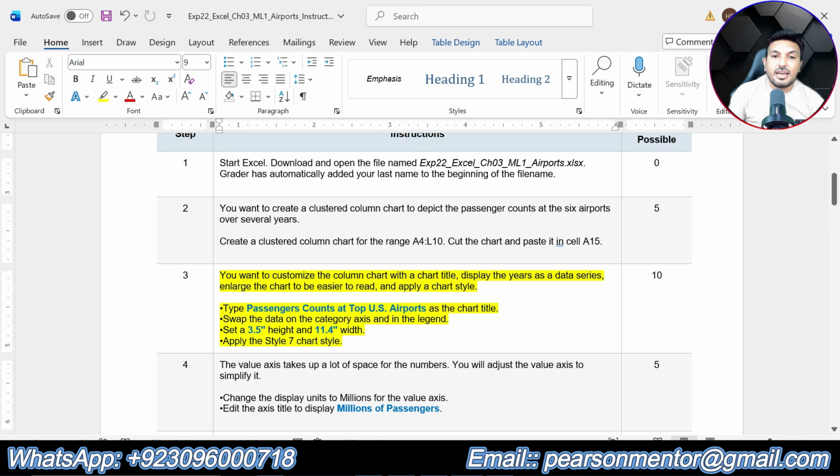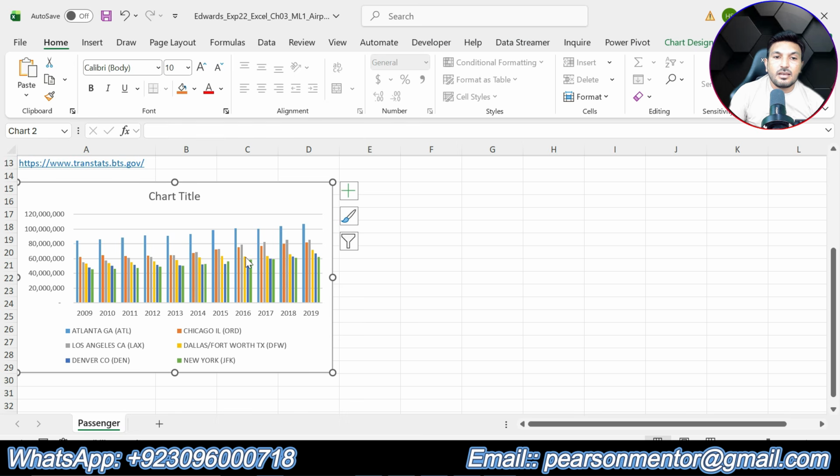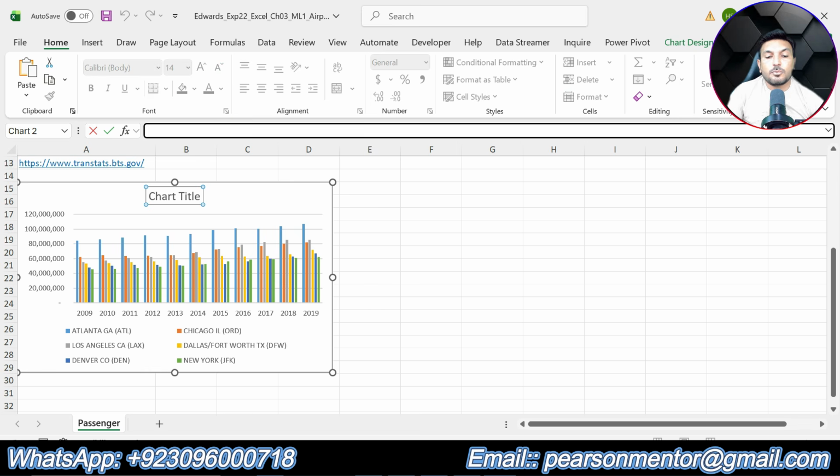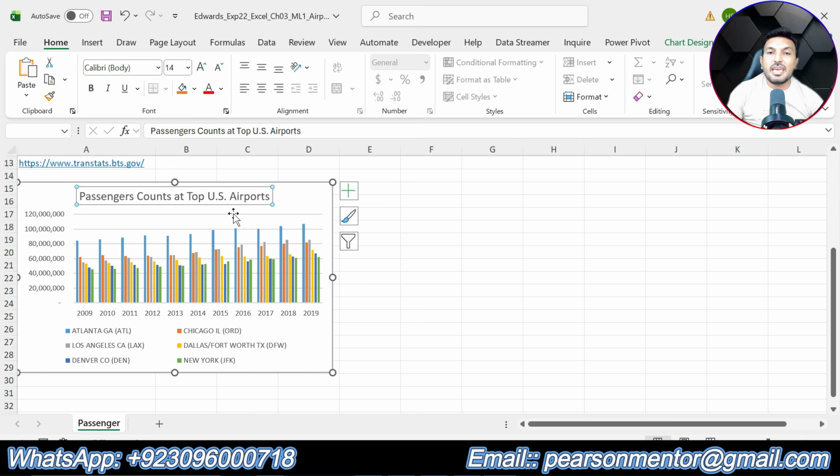So it is saying type passengers count at top US airports as the chart title. So this is the title for this chart. So instead of typing this chart title, I will simply copy this chart title, that is saying passengers count at top US airports. Go to the workbook, select chart title. After selecting the chart title, click in formula bar and paste the title here and press enter. So now you can see that we have given a name to this clustered column chart.